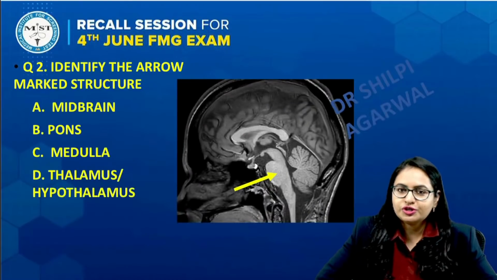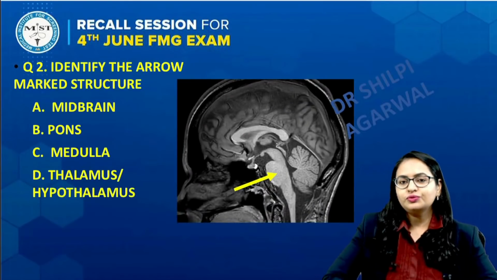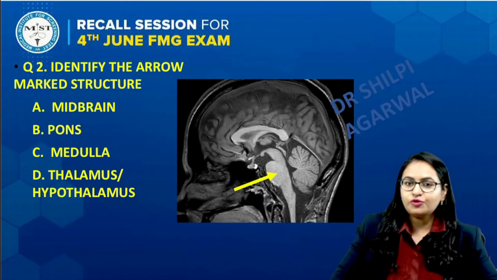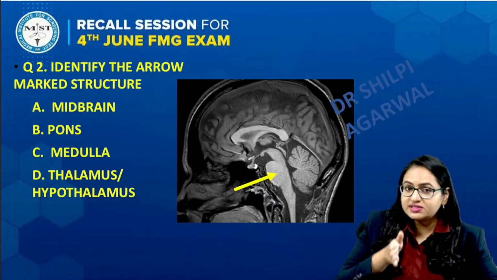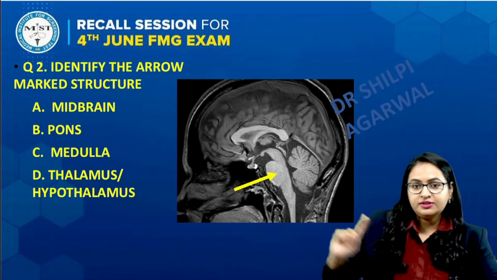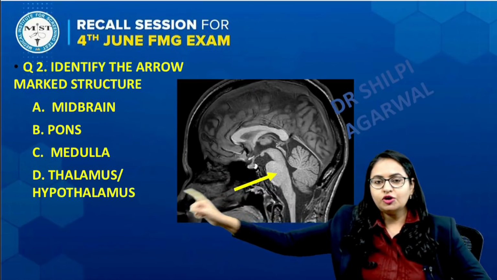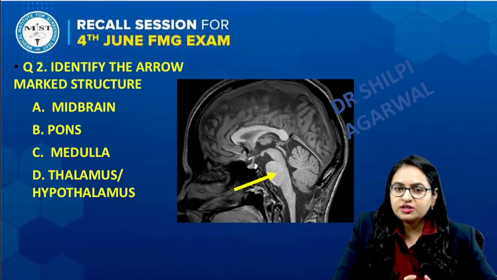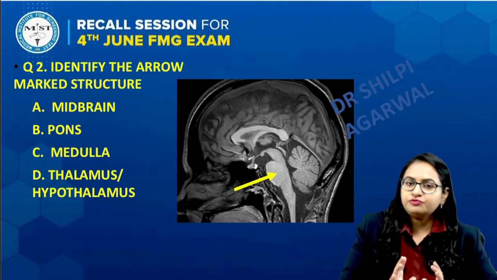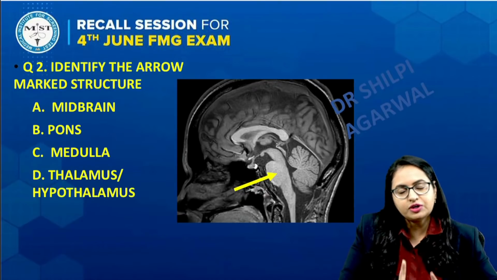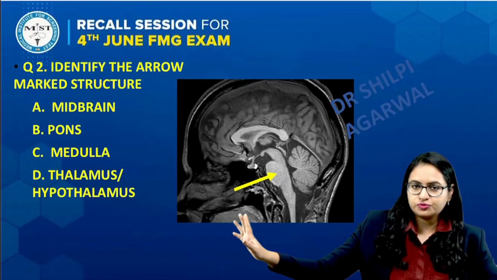Now coming to the question number 2. Now this question number 2, this radiographic image was given for the brain, and this was the sagittal section which was given, and the arrow was put over here. Now these were the options. In the D option, there was a variation in the recall. Few were saying thalamus and few were saying hypothalamus. I have included both of them in the option.